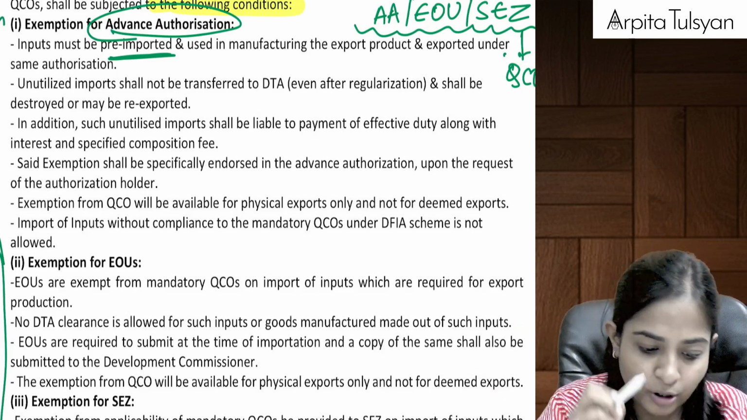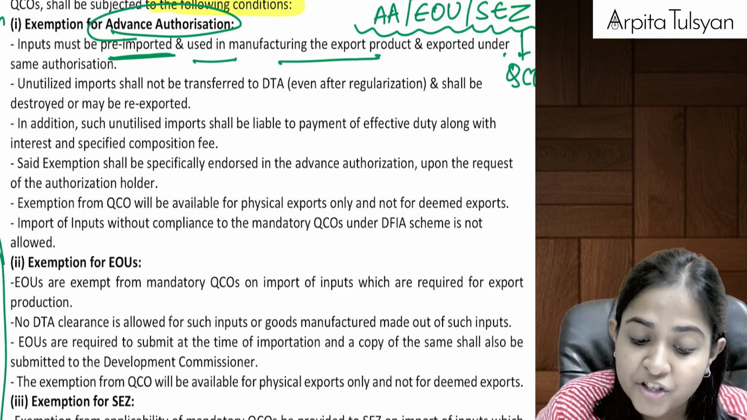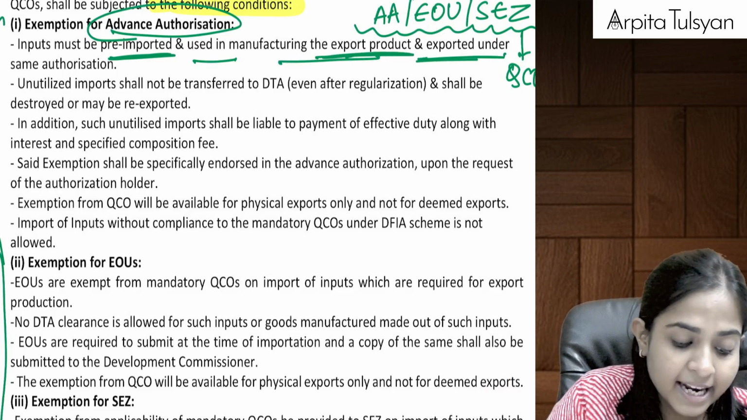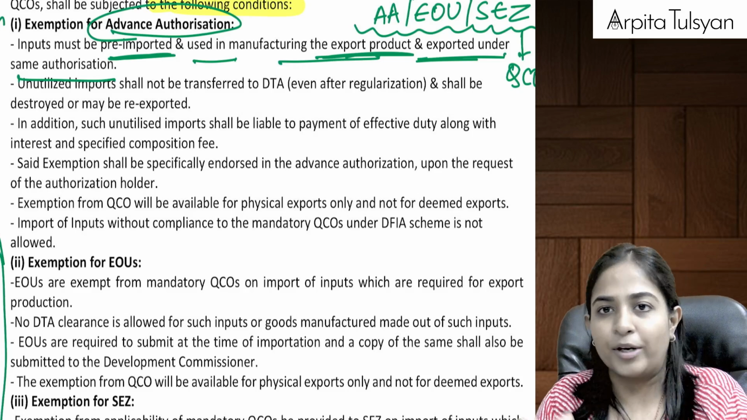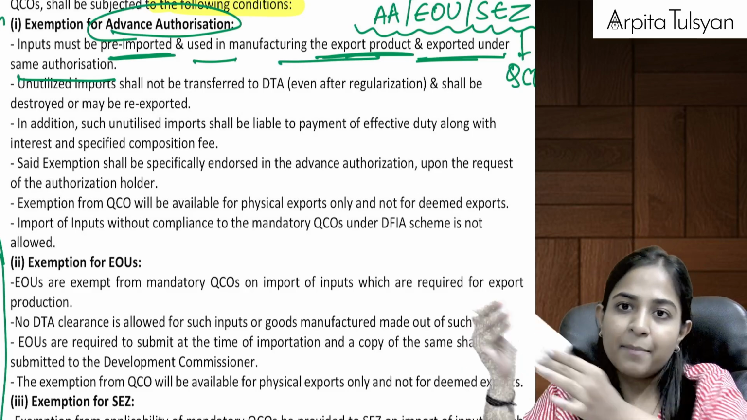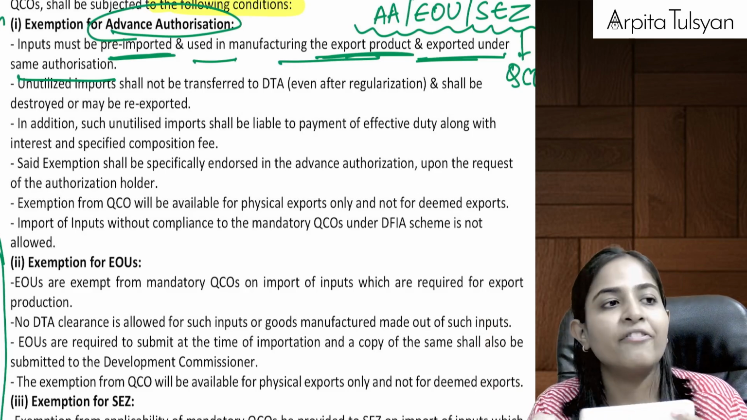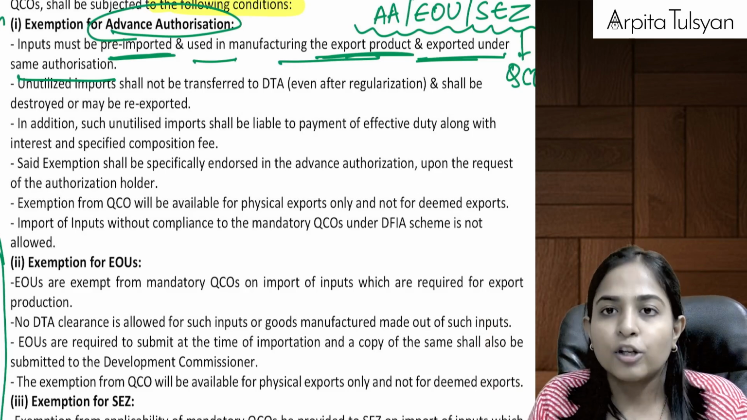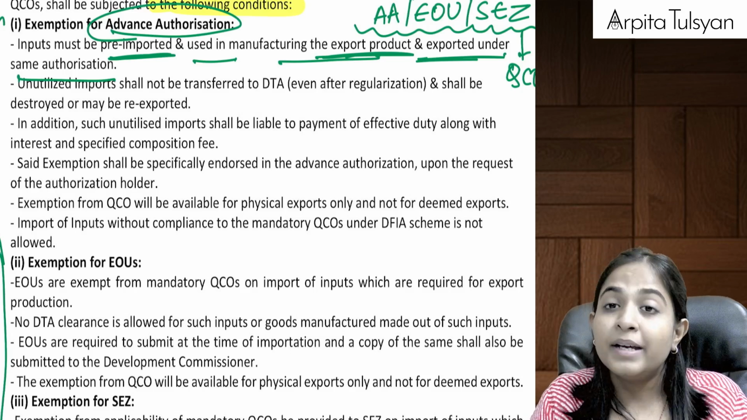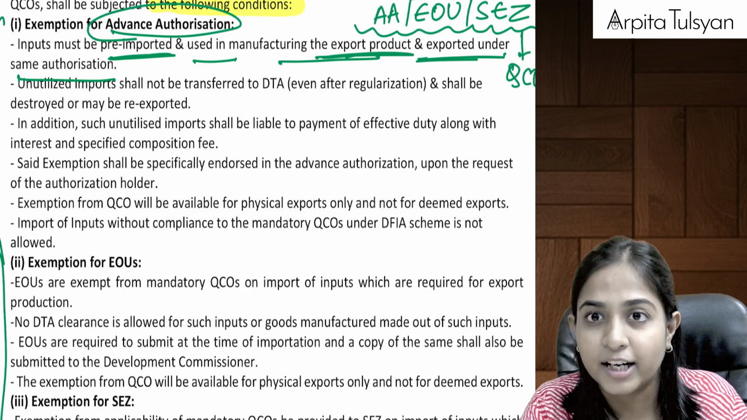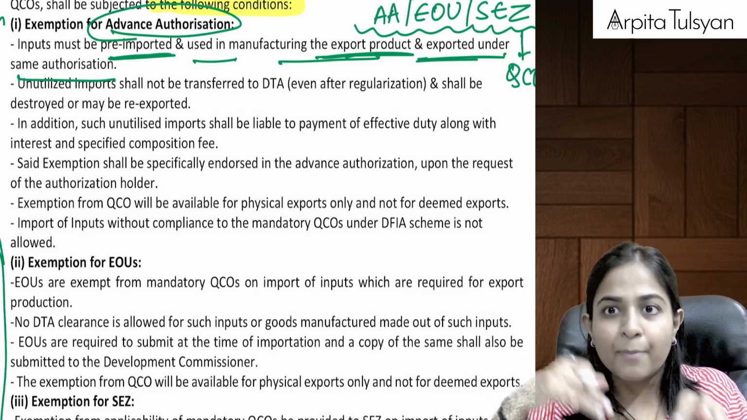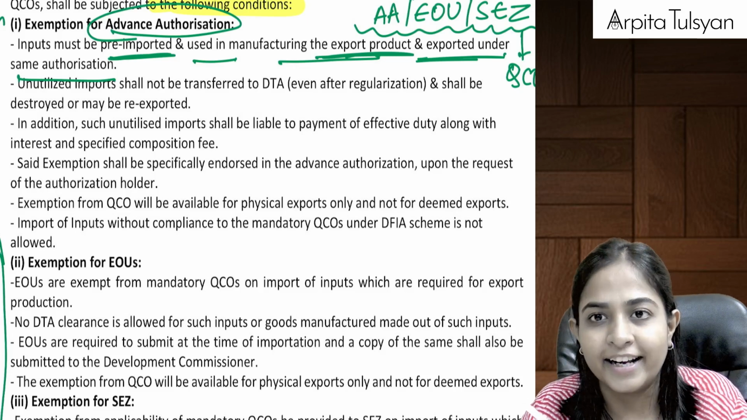Means first you have to import, and the imports are used in manufacturing the export product and exported under the same authorization. Whatever you are importing, let's say I'm importing this plastic as input, then this should be used for manufacturing the exported product only. Whatever I am importing should not be used here in India.